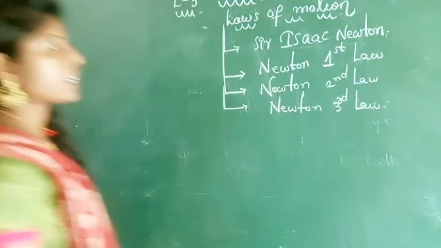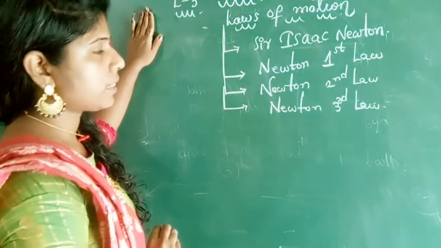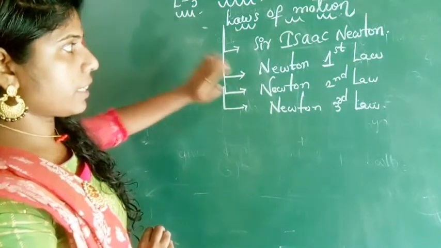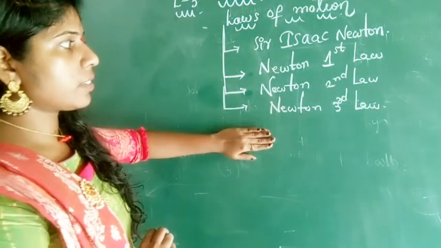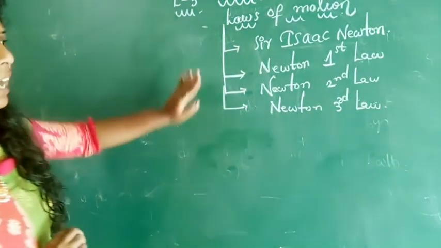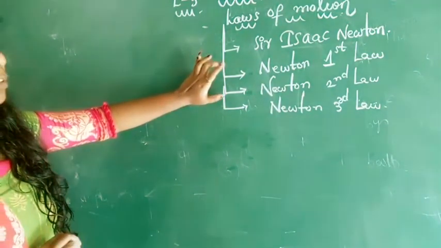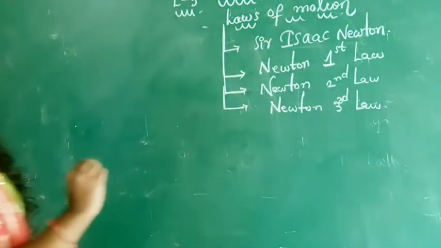Look at once again I am telling here. Laws of motion were proposed by Sir Isaac Newton. He explained the three laws. First one is Newton's first law, second one is Newton's second law, third one is Newton's third law. So for each and every law we have the definition, and at the same time we have to prove it by practical activity. Now I am going to explain Newton's first law.